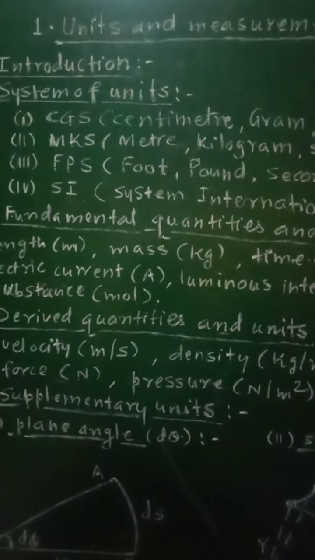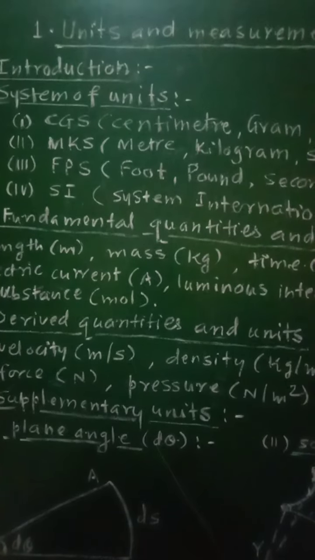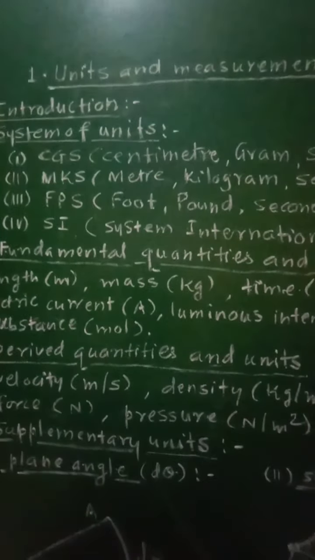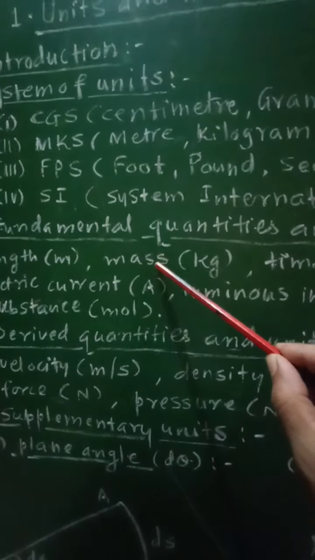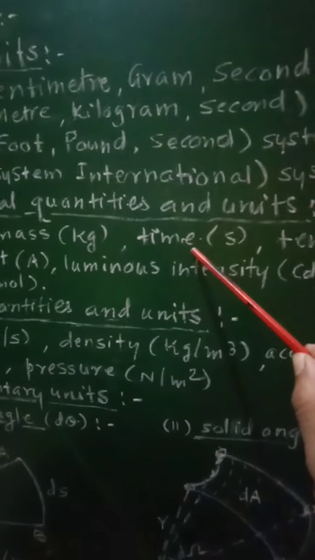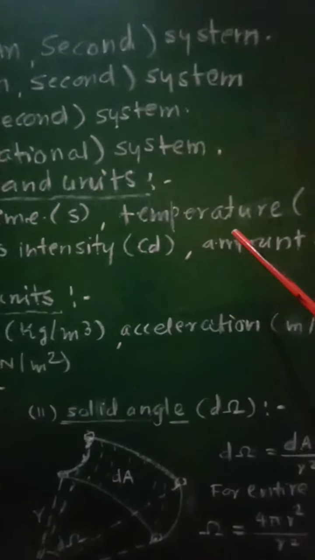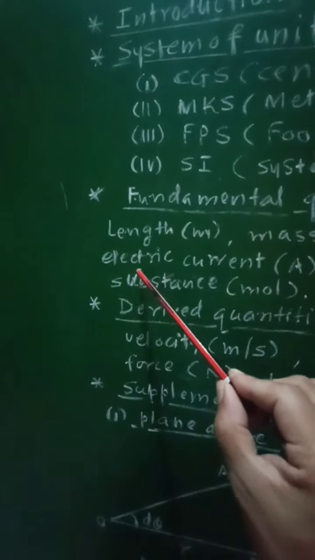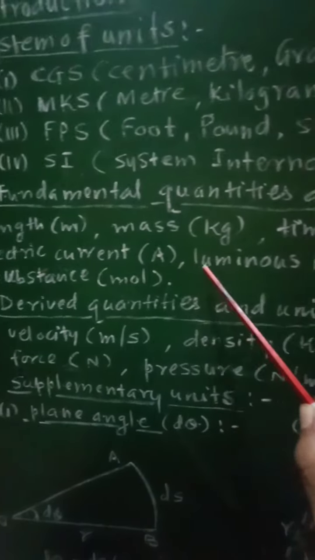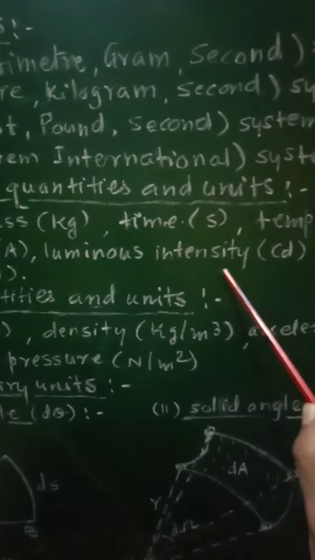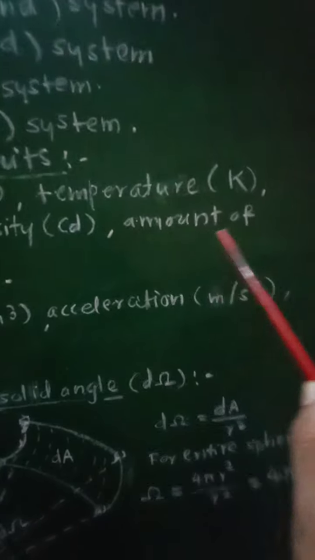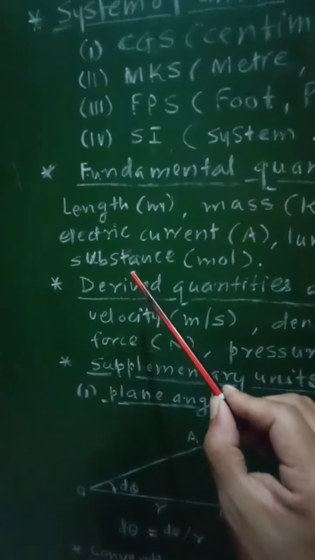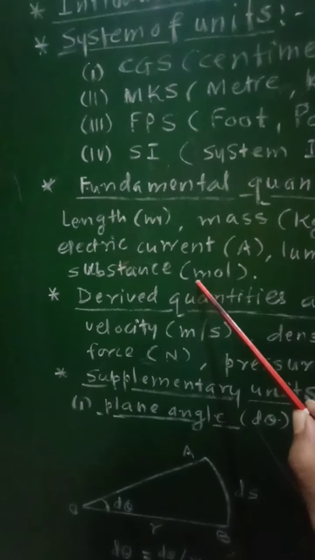There are 7 fundamental physical quantities like length, which is measured in terms of meter, then mass measured in terms of kilogram, then time measured in terms of second, temperature measured in terms of Kelvin. Similarly, electric current measured in terms of ampere, luminous intensity, that is intensity of light, which is measured in terms of candela CD, and the amount of substance, which is measured in terms of mole.